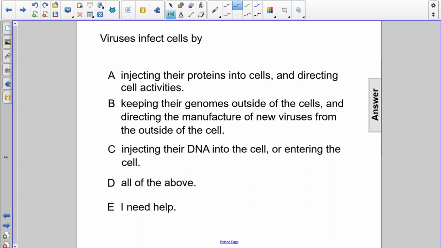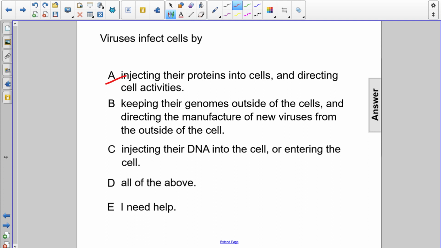Viruses cannot reproduce on their own, so they need the cell to reproduce for them. And this involves the cell making copies of the viral genetic material, such as their DNA or RNA. So choice A is not the correct answer.